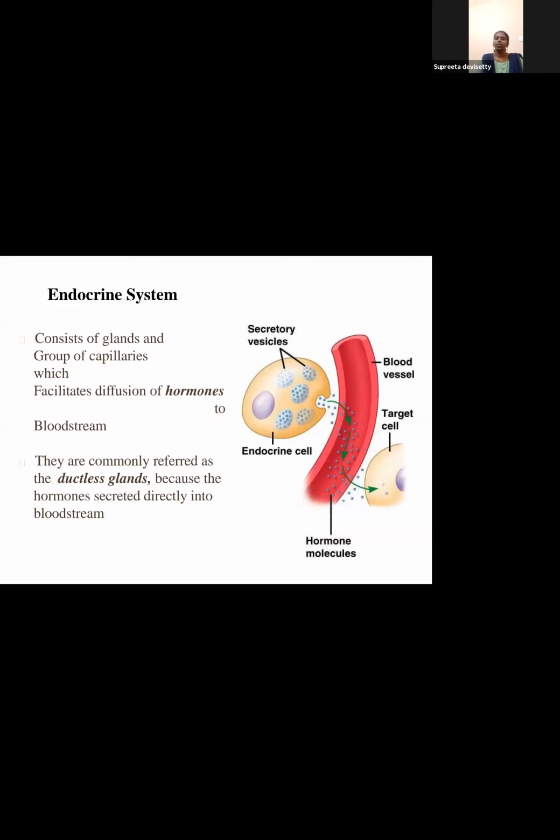Endocrine system consists of glands and group of capillaries which facilitate diffusion of hormones to bloodstream. Okay, so endocrine glands, the secretions from this, you can see this image. See, this is the gland. Through the gland, it is directly coming into the bloodstream. There is no structure in between. So it is directly entering into the bloodstream, and these glands are also called as ductless. I told you they are ductless glands.